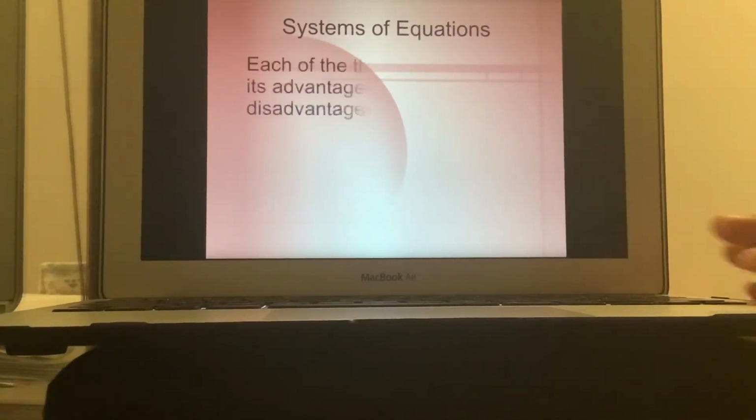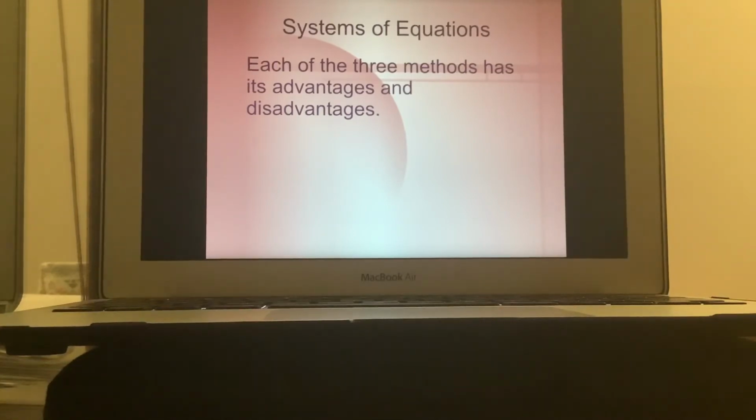Now, we've got several systems of equations. So today we're focusing on 3 different methods for solving systems of equations. Each of the 3 methods has its advantages and disadvantages. And I forgot to point out to you, during this lesson today, you're going to need to have your textbook out. So go ahead and grab your textbook right now and open up to page 300. And you're going to follow along in your textbook too. We'll start on page 300.